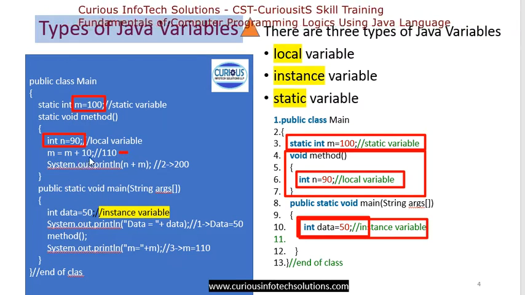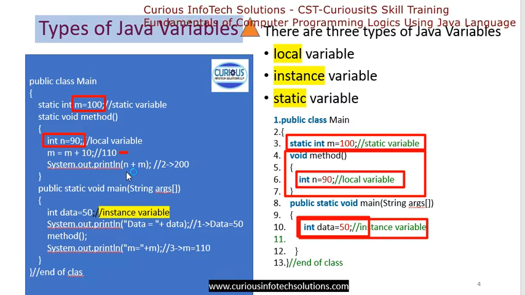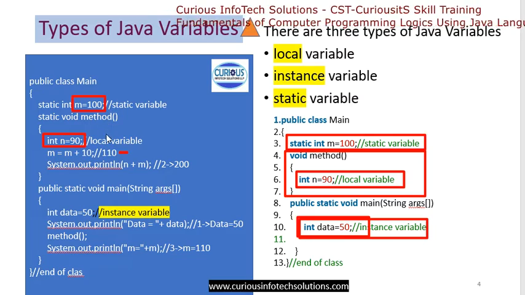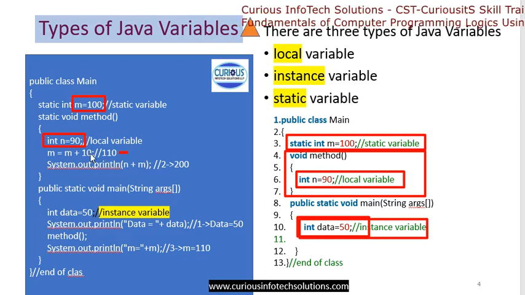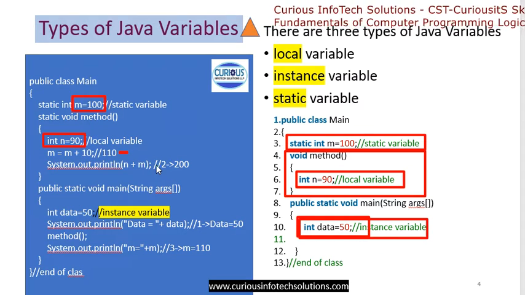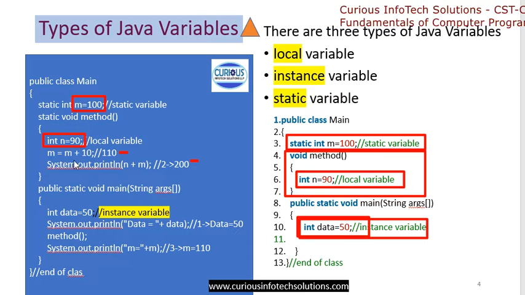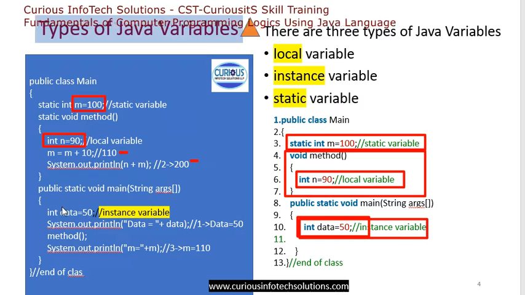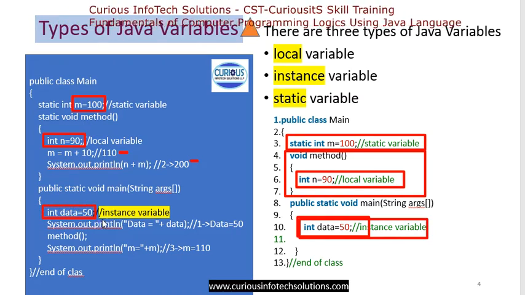So as soon as we get 110, we will get the output with this m and n. So new m is 110 and new n is 90. So here we will get 200. Now the same can be used in the main method. Let's say we have another variable, that is data 50.